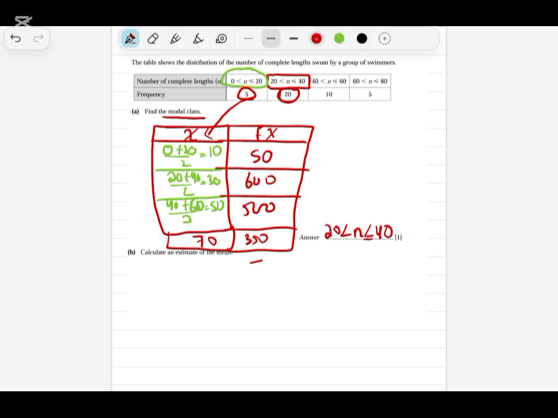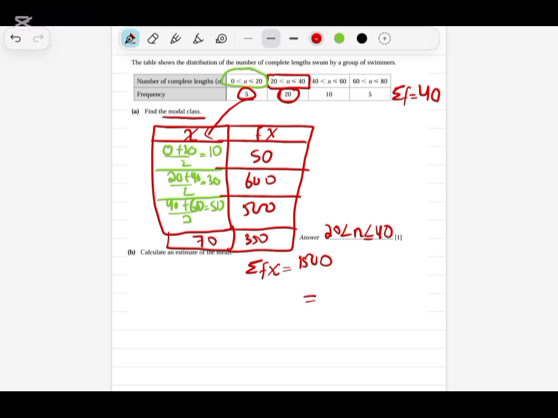What summation? Summation of fx and summation of frequency. This is how I will get the summation of frequency: 20 plus 5, 25, 35, 40. This is 40. Now 50 plus 600 plus 500 plus 350 is 1500. So I got both the values, summation of fx, 1500, and the summation of frequency, that is 40.